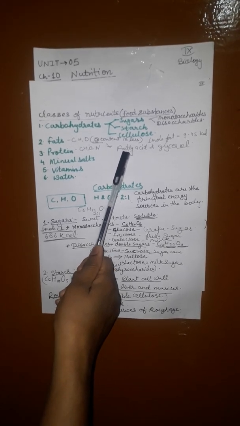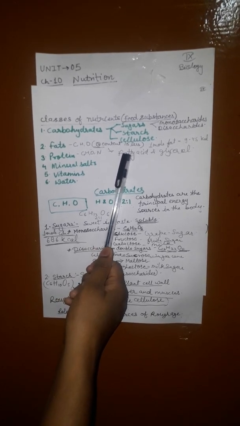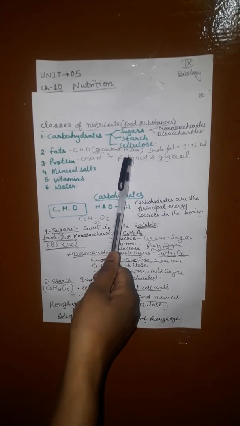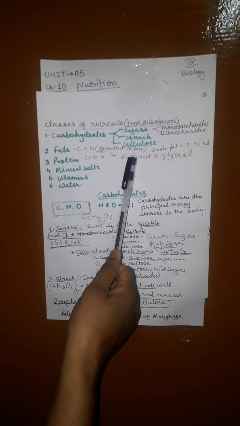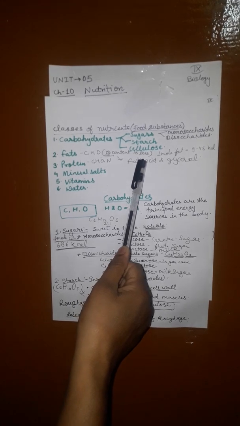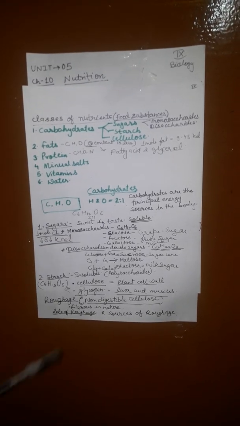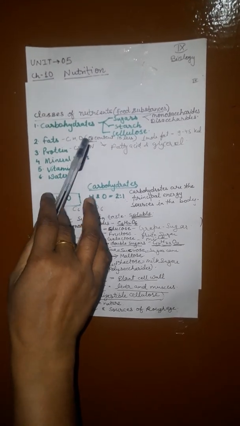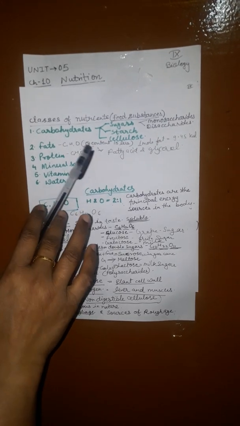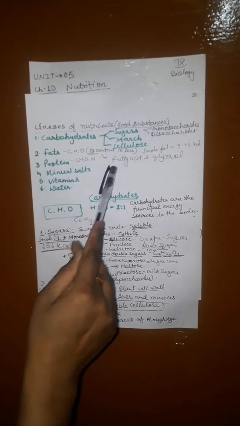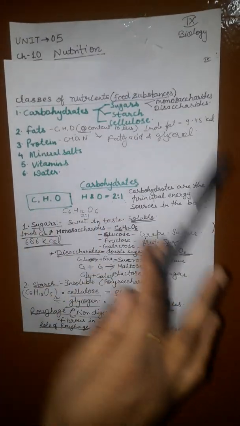Functions of fat: basically, it produces energy in the body. Second, it is an important storage form of food. It serves as a solvent for fat soluble vitamins. Fat under the skin protects the body against a rapid loss of heat, that is insulation. Now again, what are the functions of fat? Produce energy. Second, storage form of food. Serve as a solvent for fat soluble vitamins. Fat under the skin protects the body against a rapid loss of heat, meaning it is insulating in function.